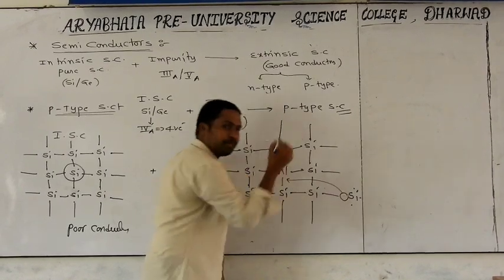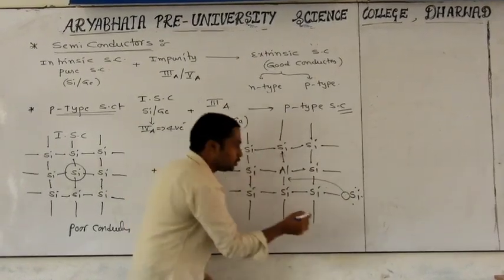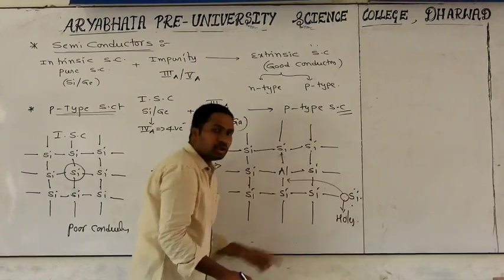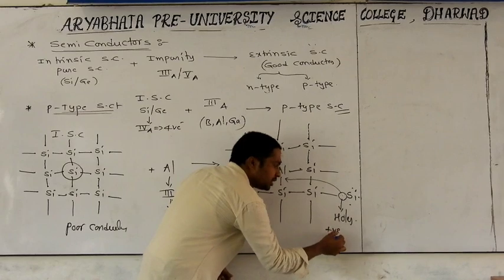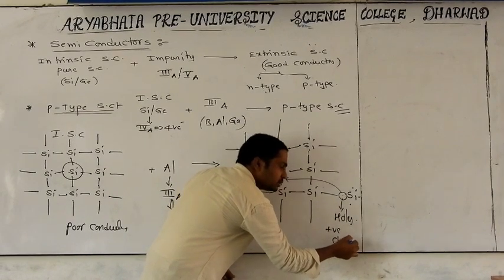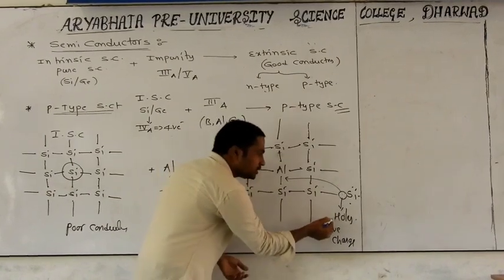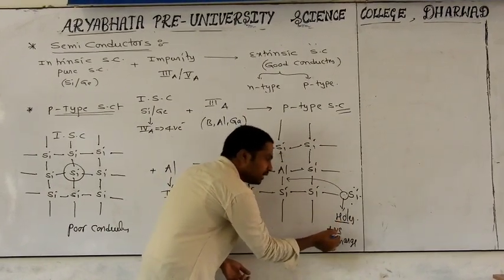Gaps are happening, or gaps are being created. Those gaps only we are calling holes. The holes are indirectly carrying which charge? Positive charge. Why? Because this silicon atom is losing an electron. Losing an electron means it's becoming a hole. That hole is carrying which charge?